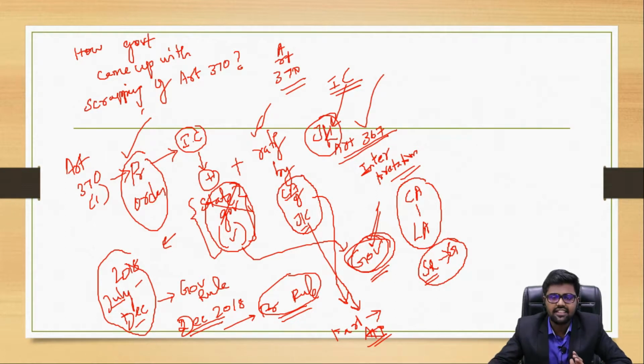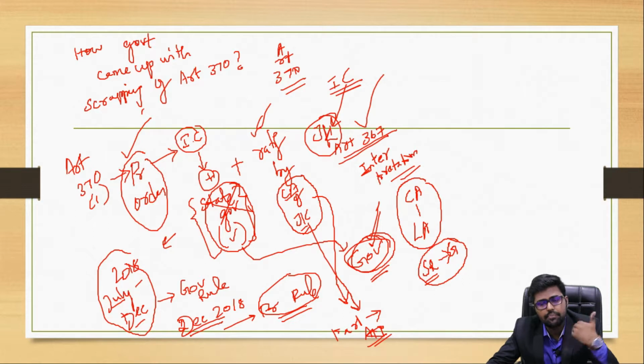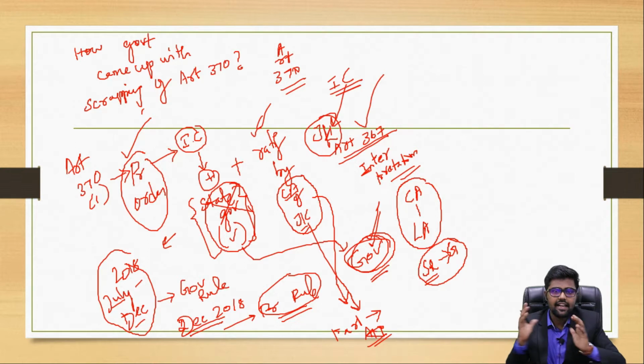The other critics are saying that Article 367 was used to interpret the Constituent Assembly of a state as the Legislative Assembly of a state, and the Legislative Assembly of the state is not concerned. Again, it is taken care of by the parliament. So the will of the people of Jammu and Kashmir was not sought in this particular matter, so it's against democracy. So this was the critics' angle over Article 370's scrapping.